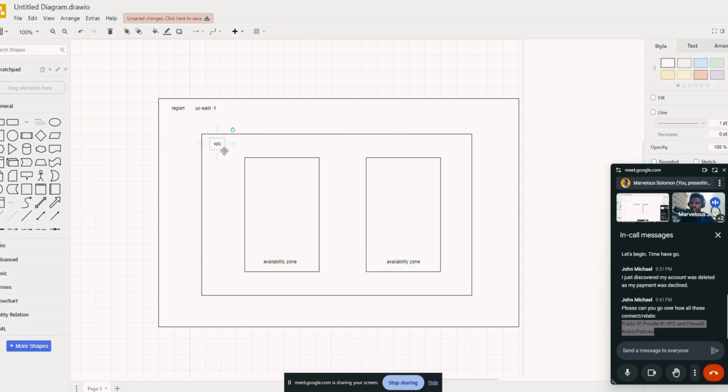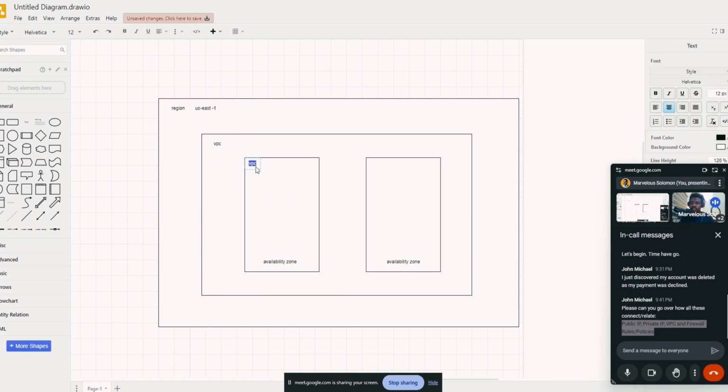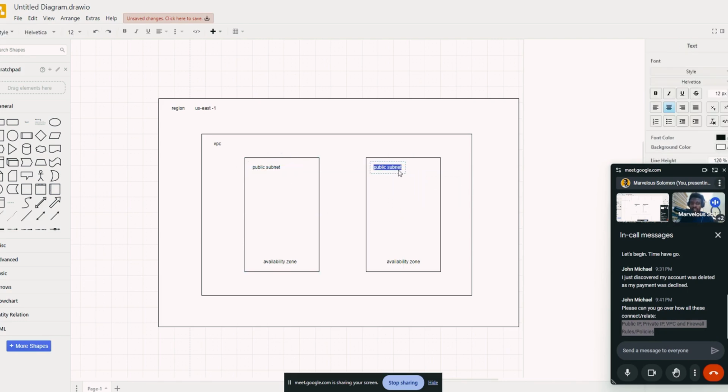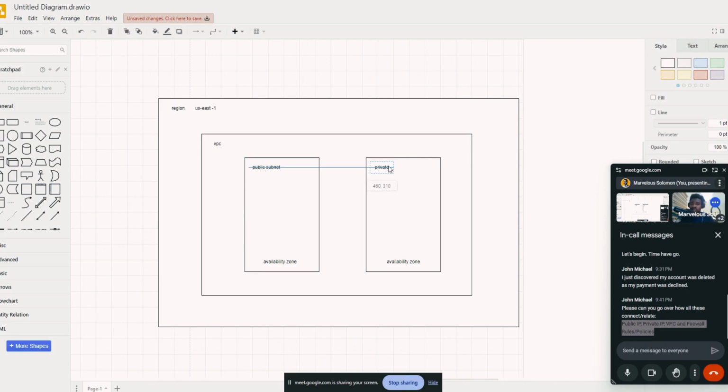And let's assume that in this VPC, you have a public subnet. So you create a subnet that is public, which means you want other applications to be able to communicate with whatever you have here. And you have private, and here you don't want it to have access to the internet. Although you provide internet access at the VPC level, it will not get in here because this is private. So let's get an internet gateway.